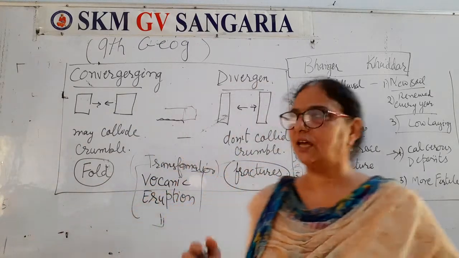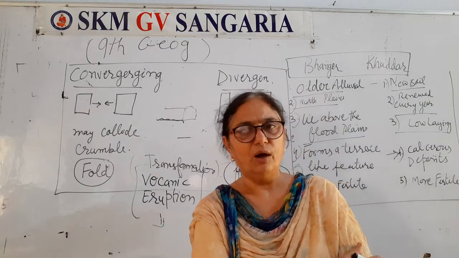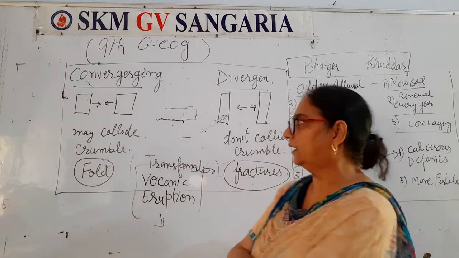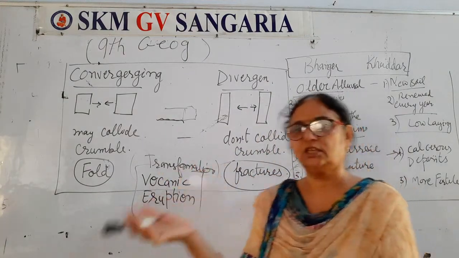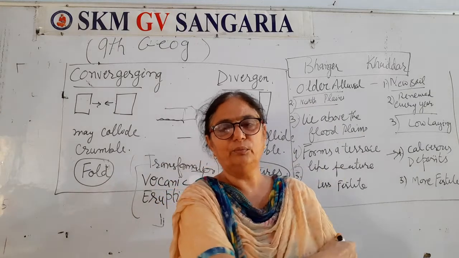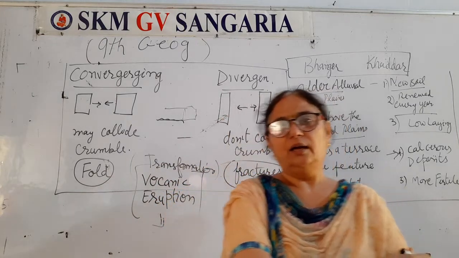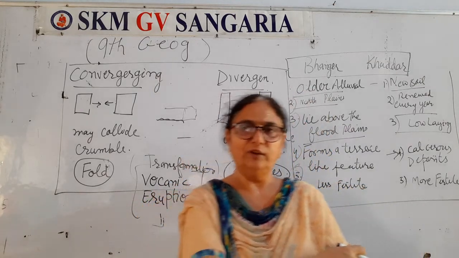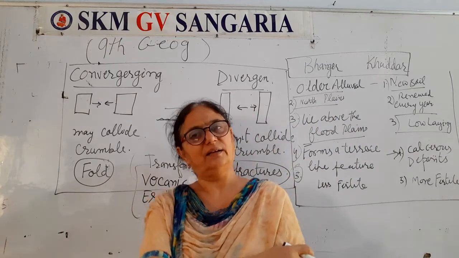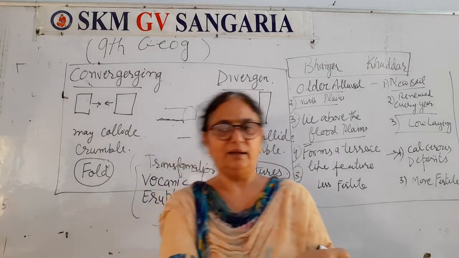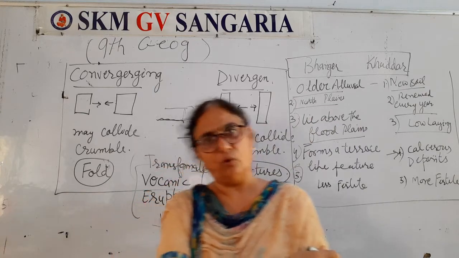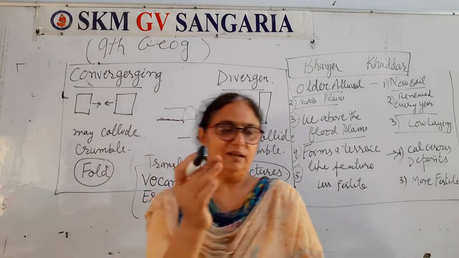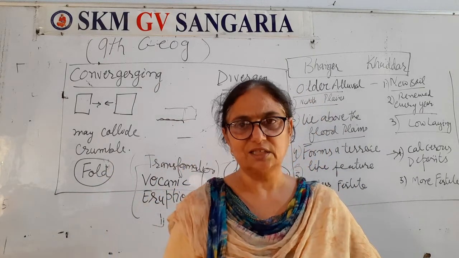So in this way, these are the major differences I have taught you: convergence and divergence of the earth's plates, tectonic theory. Then I told you about the transform boundary and their results. Then I told you the major type of northern plain soil that is formed through the flow of the river, alluvial soil, and that is further categorized into two categories: Bhangar and Khaddar. Khaddar is new soil, Bhangar is old. Old one is less fertile, new one is more fertile. You have to take care of all these things, right?